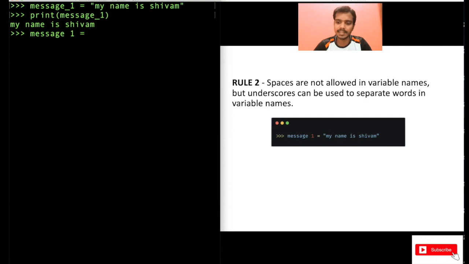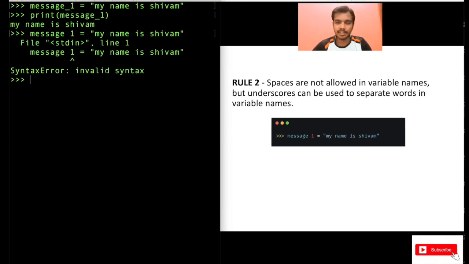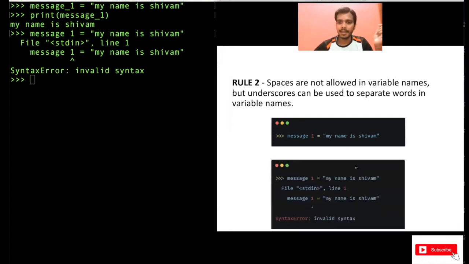And if you write anything, let's say again, my name is Shivam. Again, you see there is an error, invalid token. So you cannot do this. There will be an error if you put a space within your variable name. So do not do this. And you can see invalid syntax, I got this error here.